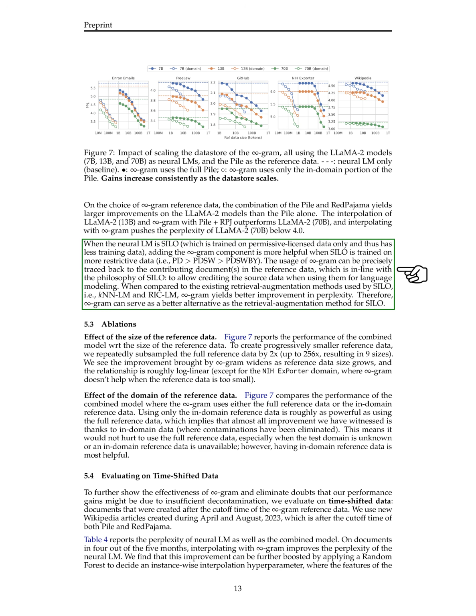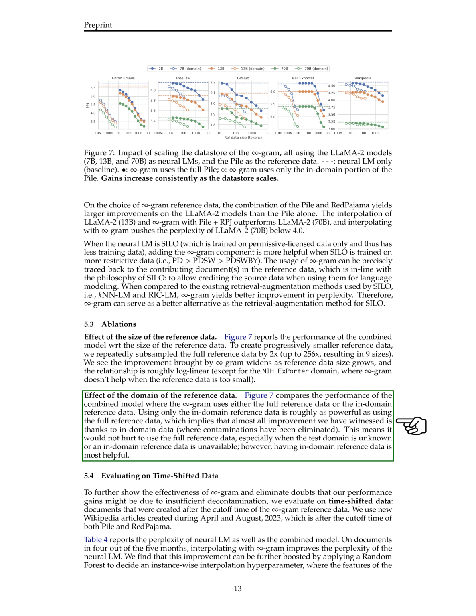Section. Effect of the size of the reference data. We explored how the size of the reference data affects our combined model. By making the reference data smaller, cutting it in half multiple times until it was 256 times smaller, we observed how the model's performance changed. We found that the benefits of using an Infini-gram approach become more noticeable as the size of the reference data increases.